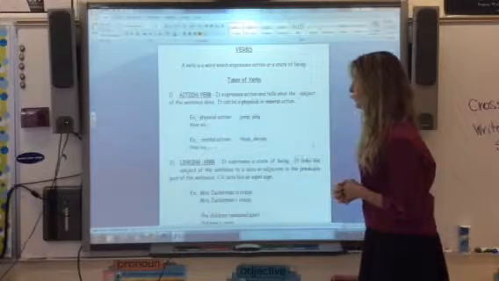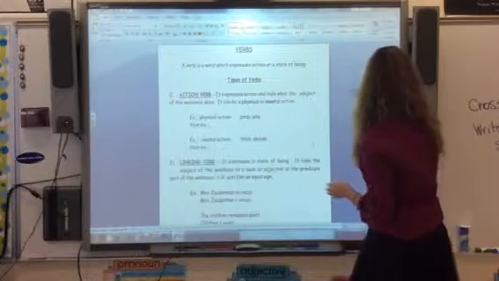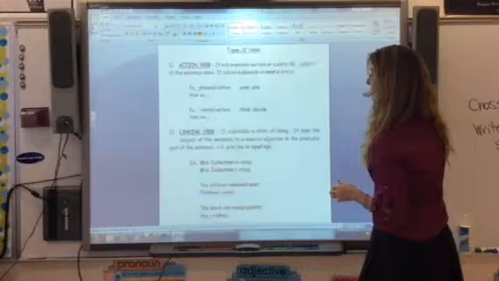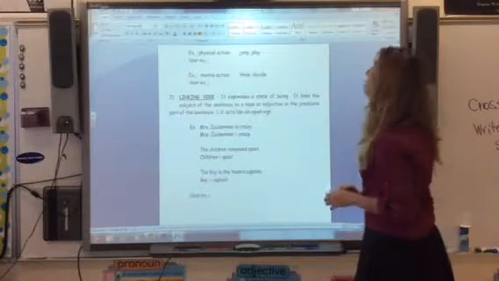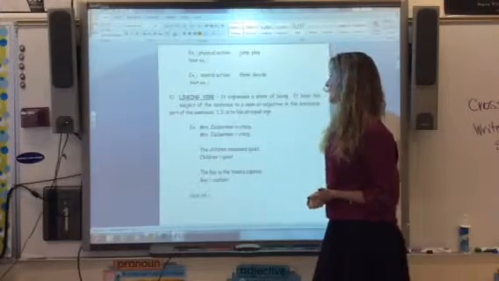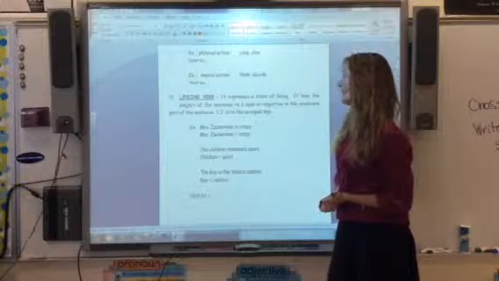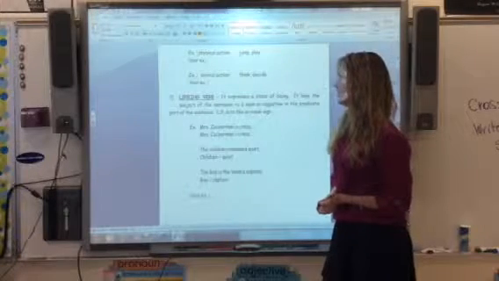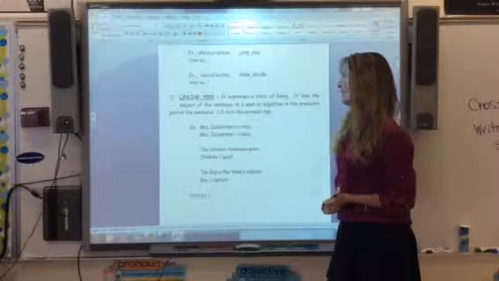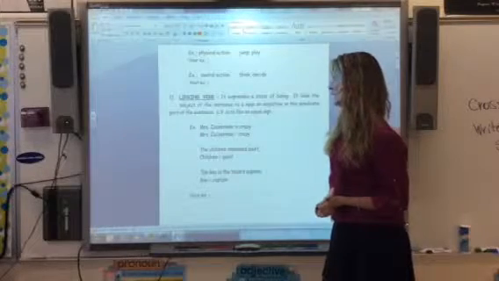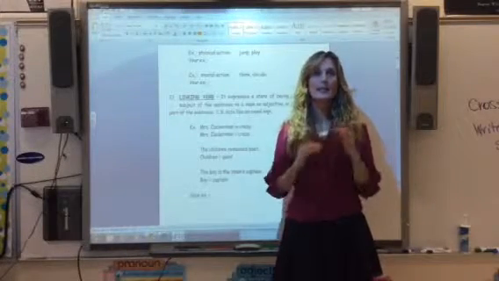The next one I want to talk about is the linking verb. A linking verb expresses a state of being. It links the subject of the sentence to a noun or an adjective in the predicate part of the sentence. A linking verb to me acts like an equal sign.